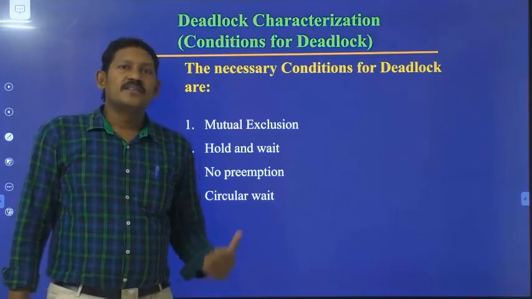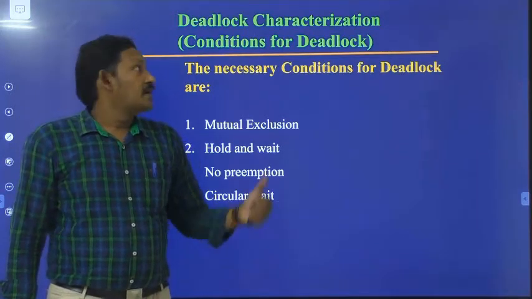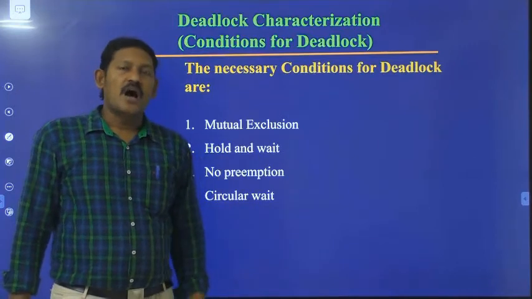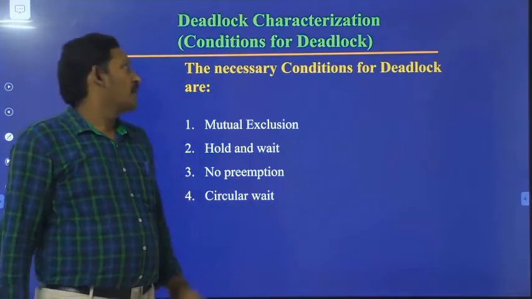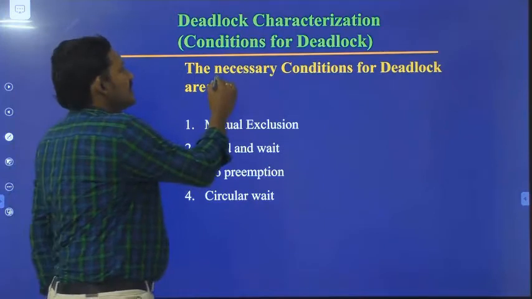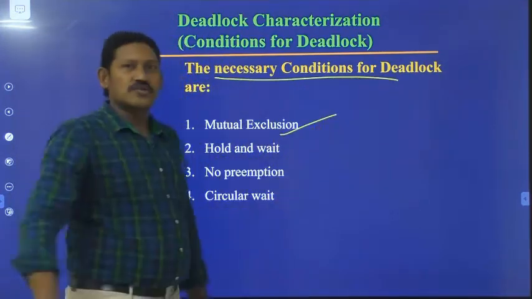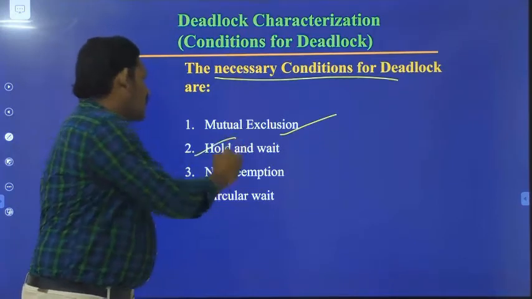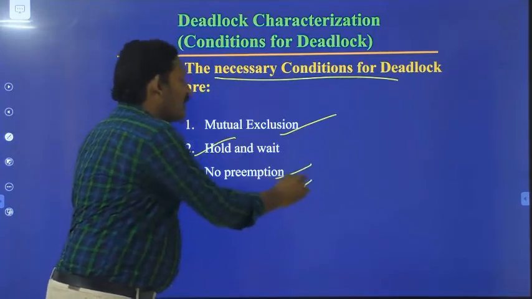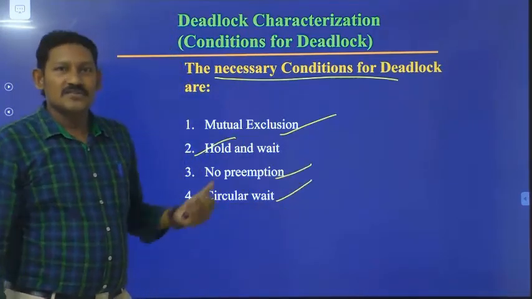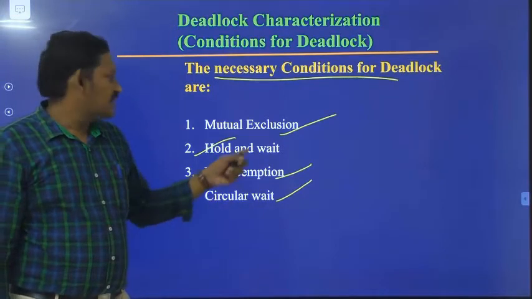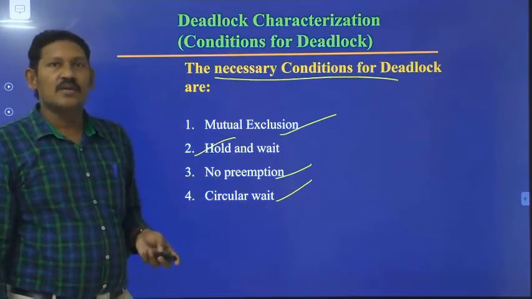Hi everyone. In this session, we will discuss deadlock characterization, or conditions for deadlock. The necessary conditions for deadlock are mutual exclusion, hold and wait, no preemption, and circular wait. These are the conditions for deadlock. We will see each of these conditions in detail, one by one.